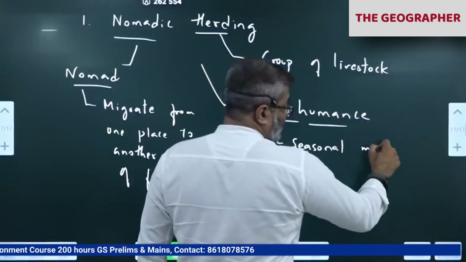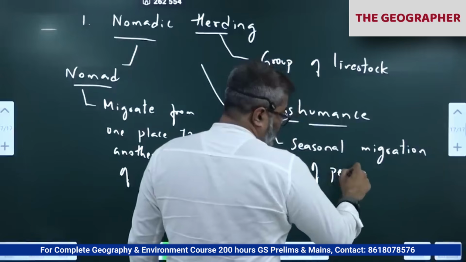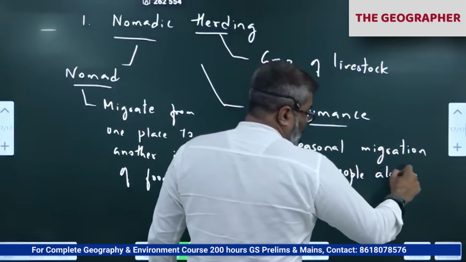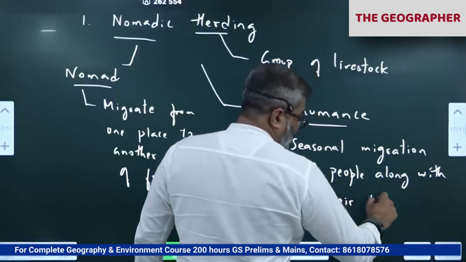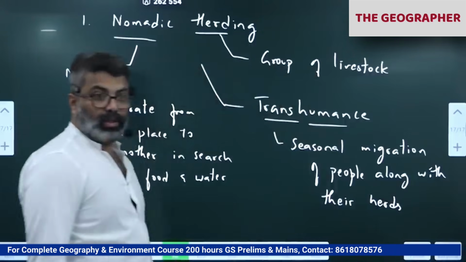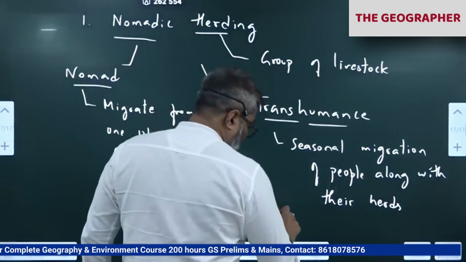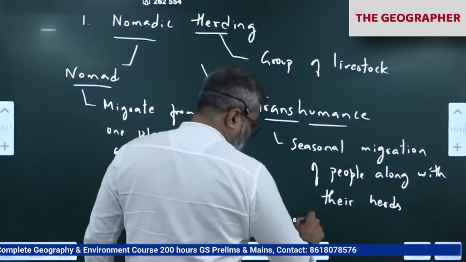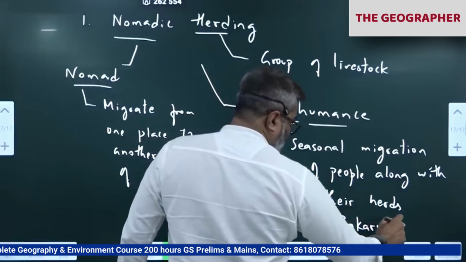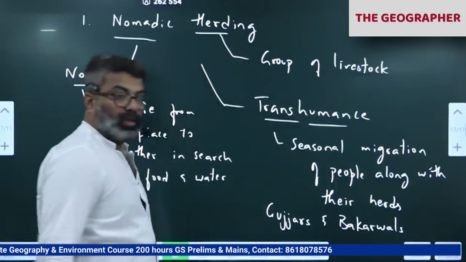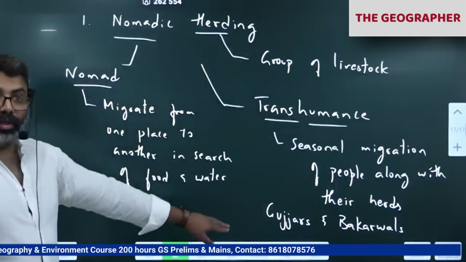Seasonal migration of people along with their herds. Practiced by Gujar Bakarwal. I am writing the spelling. Gujars, tribe, Bakarwals of Himachal Pradesh, J&K. Border. Okay. So we have them.